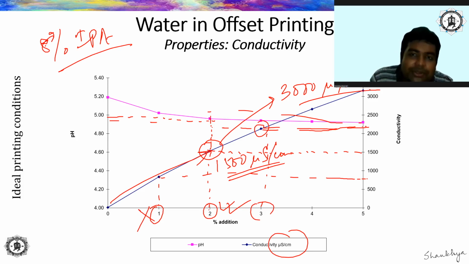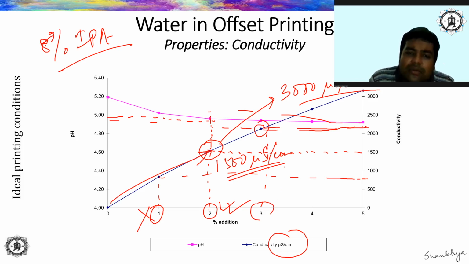because pH depends on two things, that is the type of ink that you are using, and also the paper you are using. If you are using a paper which is alkaline in nature, then the pH is going to rise. If you are using a paper which is acidic in nature, then the pH is going to go down. But normally pH increases. pH will increase in due time.